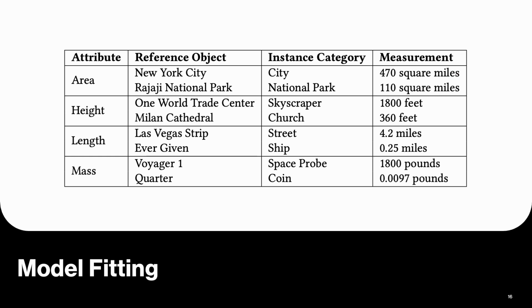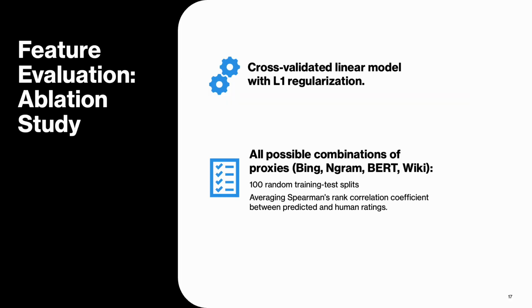Here you can see some examples of the objects in our subset for different dimensions and how there is a mix of well-known and lesser-known items. You can find more details on the process we followed for collecting crowd ratings for these items in the paper.